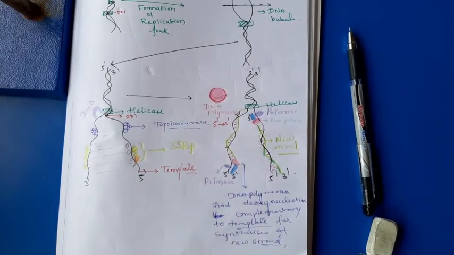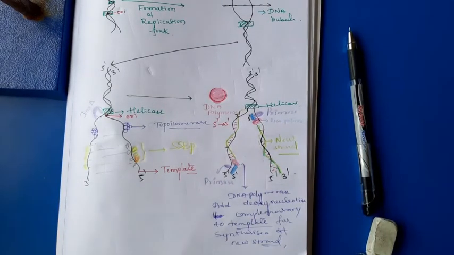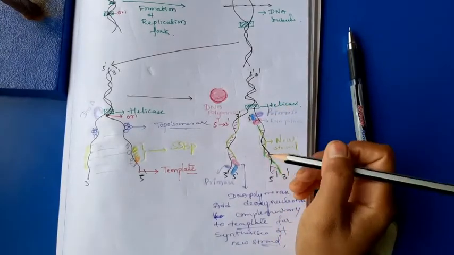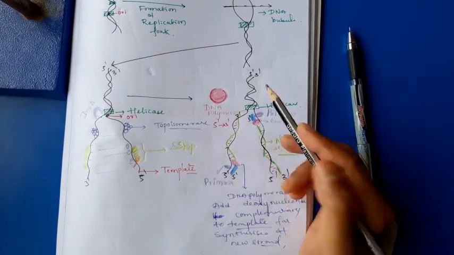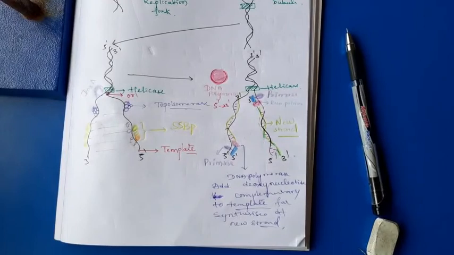Then when the 2 strands get separated, which are attached by the topoisomerase and SSBs, then the parental strand which has the 3' to 5' direction, that template produces the continuous strand.